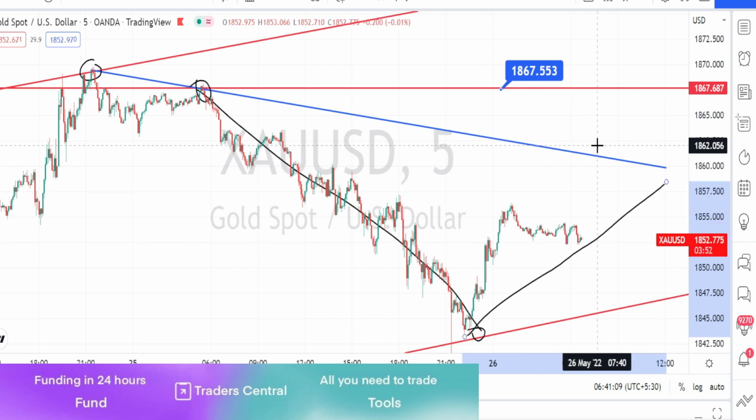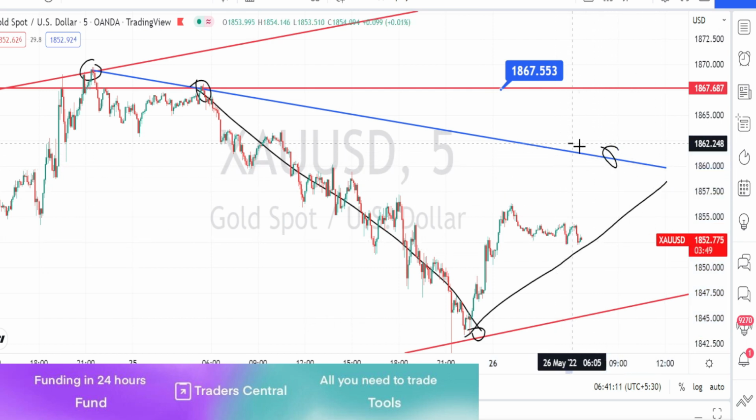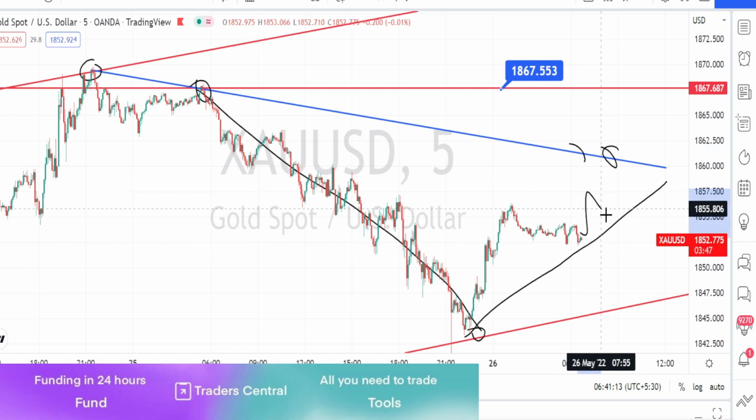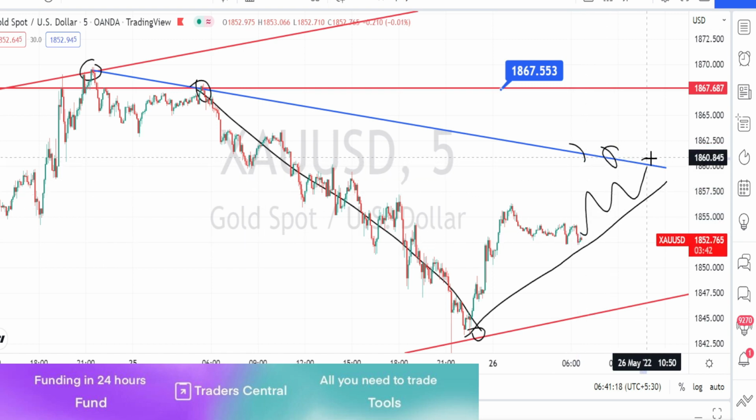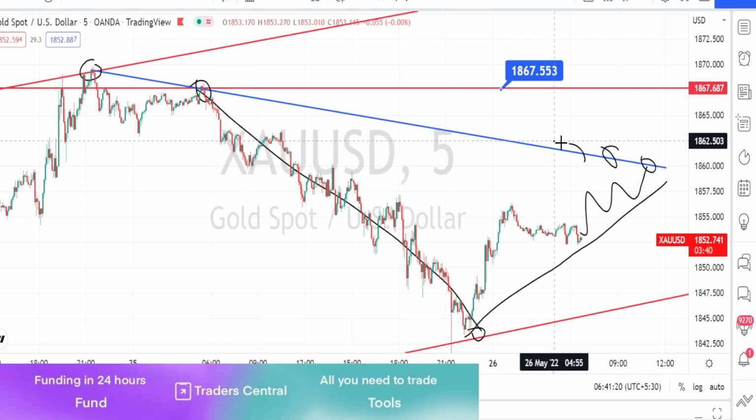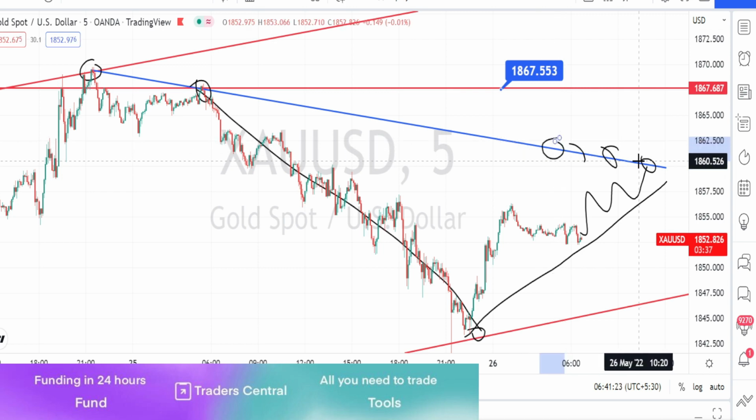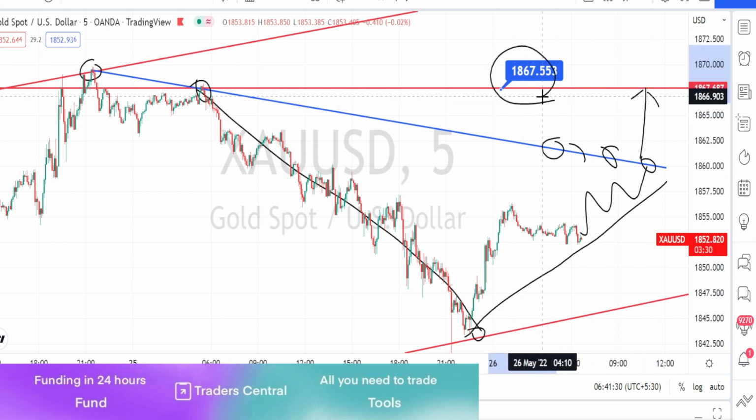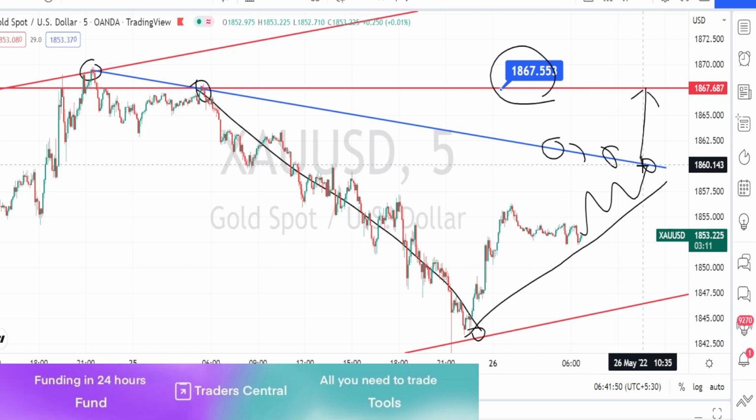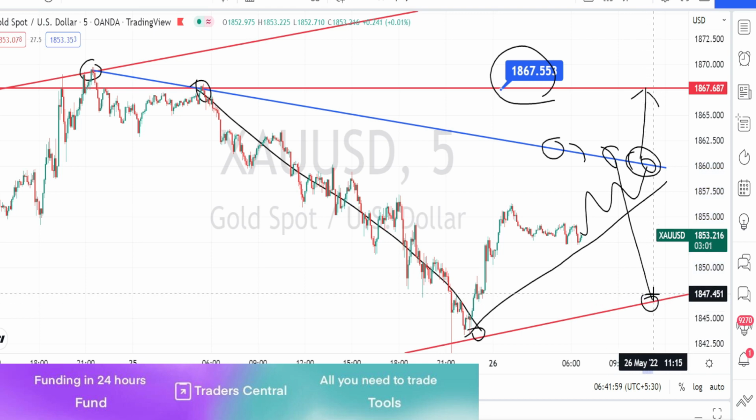So in the 5 minutes time frame we have a resistance line over here. If the price action goes on a bullish side retracement, we can expect it to retest this resistance line. And if the price action breaks this resistance line, we can expect it to test the higher time frame resistance level of 1867. And if the price action doesn't break this resistance line, we can expect it to retrace and retest this support line from the hourly time frame.